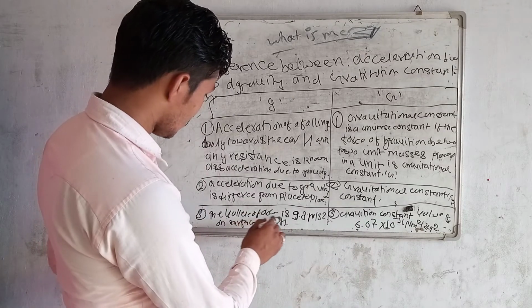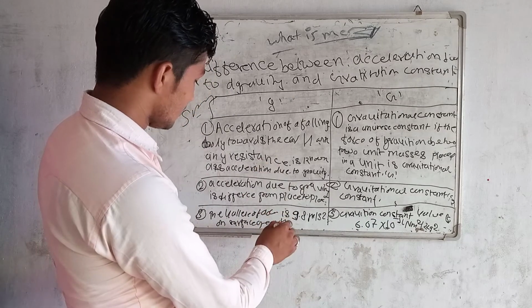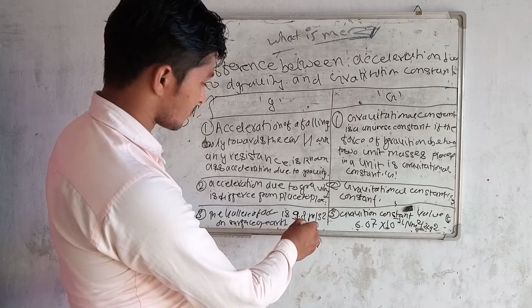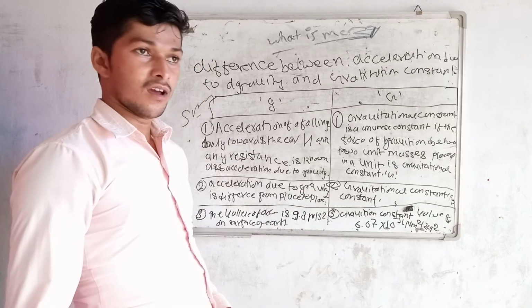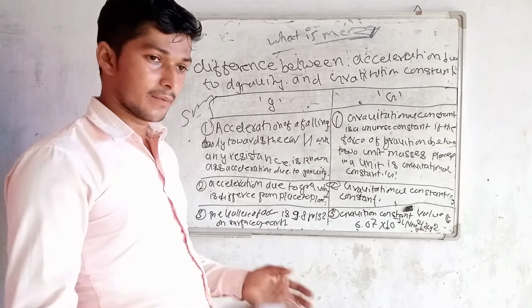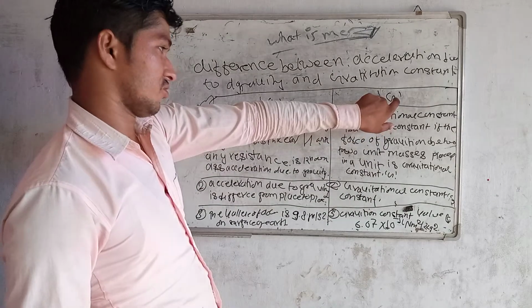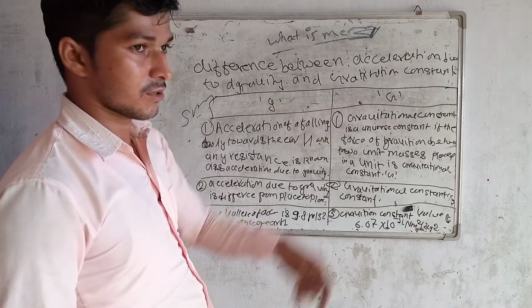The acceleration due to gravity on the surface of Earth is 9.8 meters per second square, and the Moon is another, and Jupiter is another. There is a different value of acceleration due to gravity, while gravitational constant is always constant forever. That is all for today.